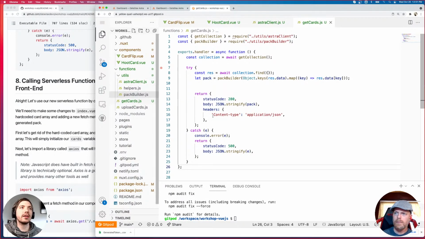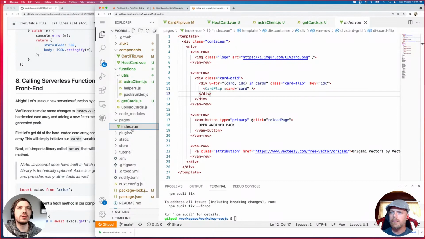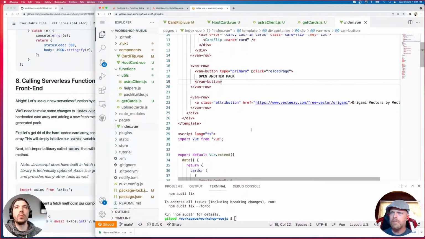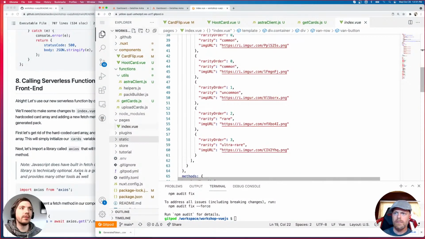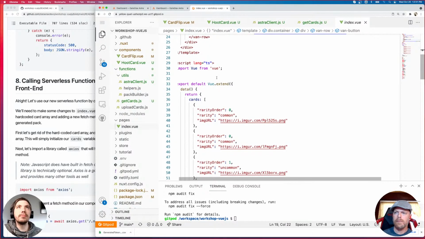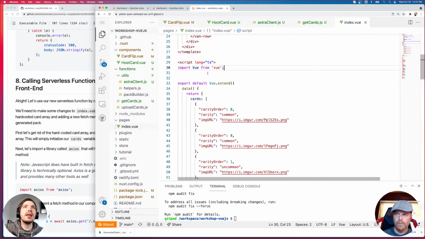So let's go back to our index page, right? This is where index.vue, so pages index.vue. This is where we are receiving our data. So right now it's all hard-coded, but we need to fetch that data now. We need to import a new library. This may or may not be required. I think Nuxt probably does this for us, but just to make sure, we're going to import Axios, which is a library for making API calls.